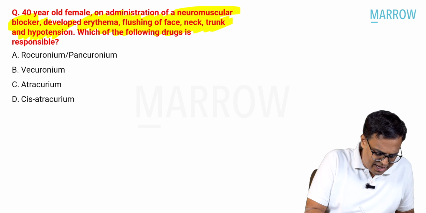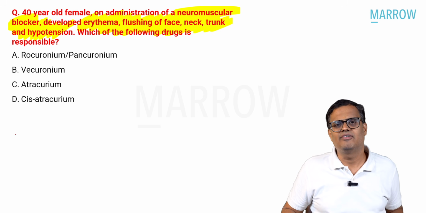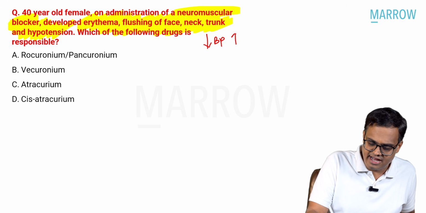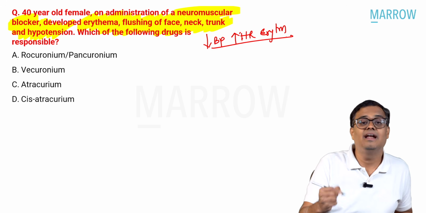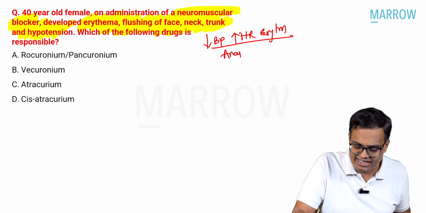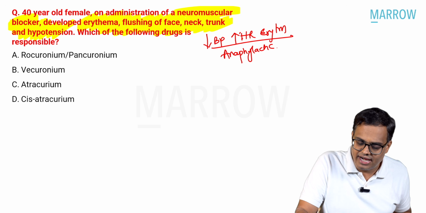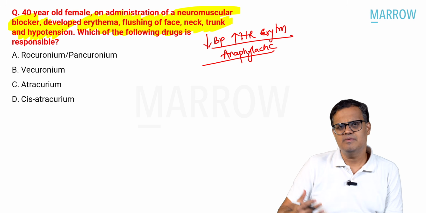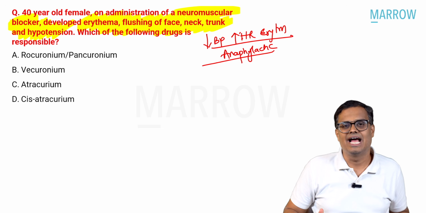First, if you can make out the diagnosis, the answer is in front of you. Hypotension, tachycardia and erythema: the classical diagnosis is anaphylactic shock. Okay, so once the diagnosis is in front of you, what is the most common cause for anaphylaxis?